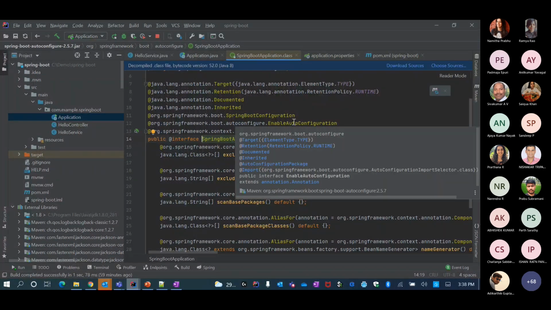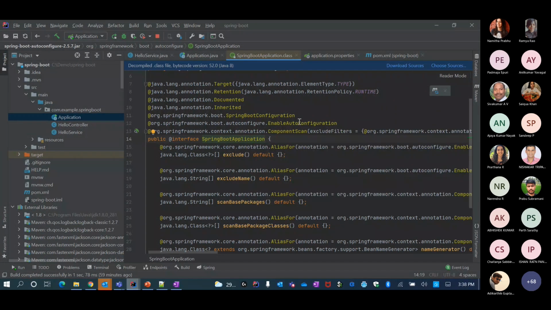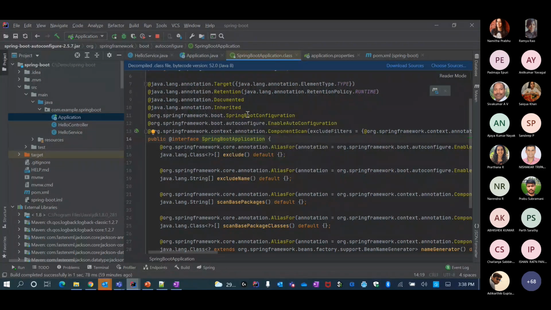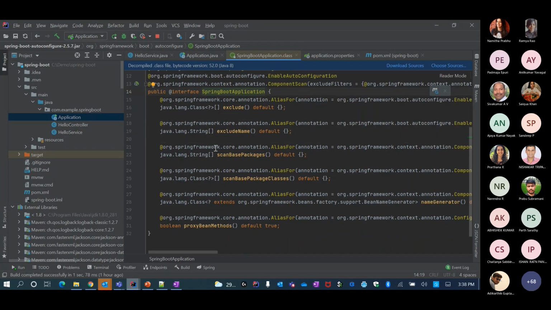And then we are saying enable auto configuration. Enable auto configuration means for my web application, it will automatically configure a default context path, default port, maybe logging and all those aspects. And then it also says that you need to enable the Spring Boot configuration. These are some of the important aspects that @SpringBootApplication enables, and you can override it. You can even say which are the base packages to scan and things like that, as you see here.